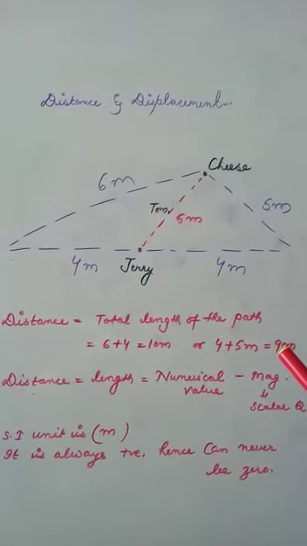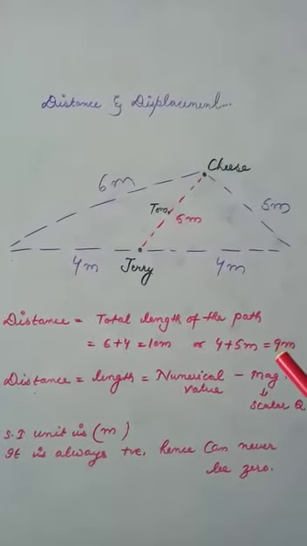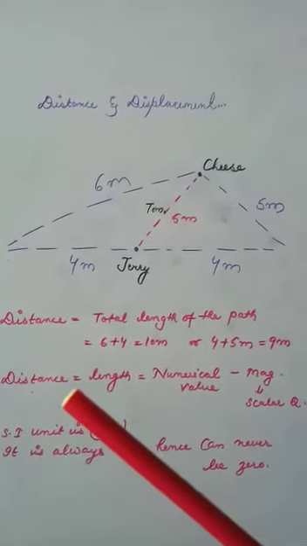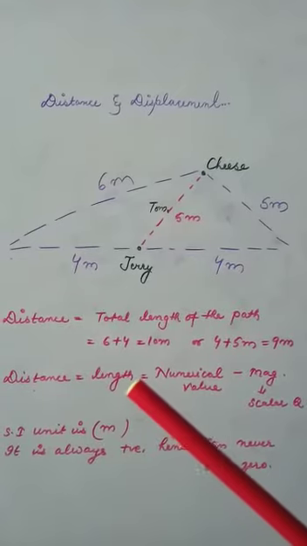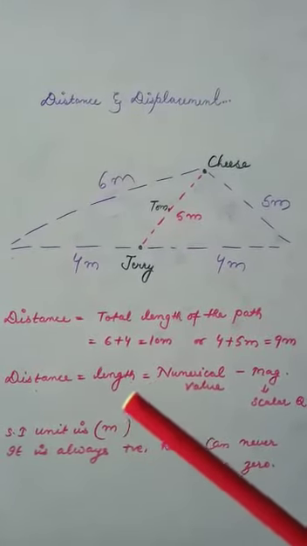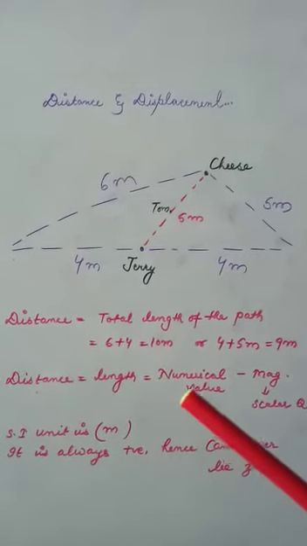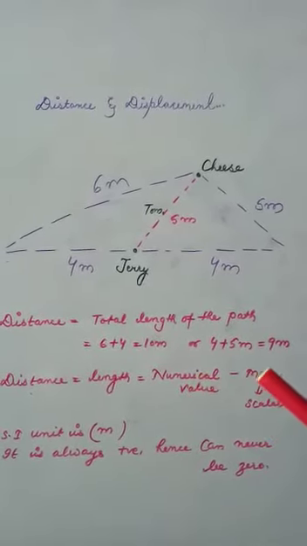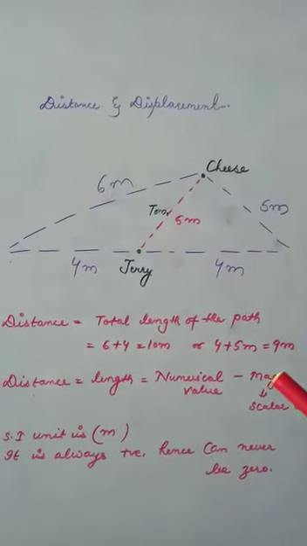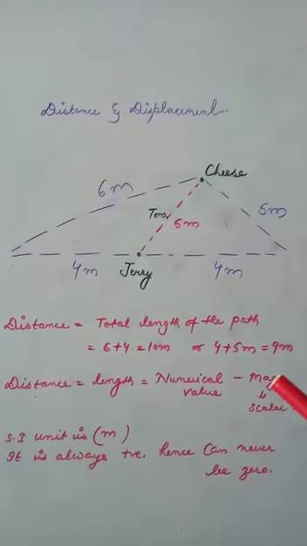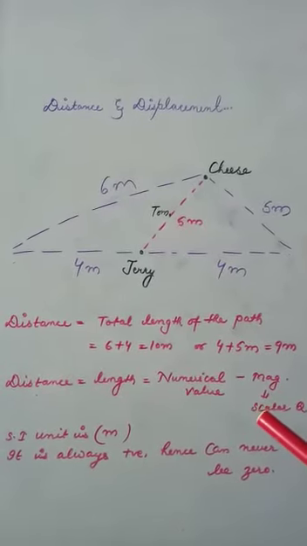Distance tells us how much the particular body has travelled. Therefore, distance will give you the length. Length will give you the value, how much, that is equal to the numerical value. This numerical value we have already discussed gives you the magnitude, and if any physical quantity only deals with the magnitude, it is a scalar one.